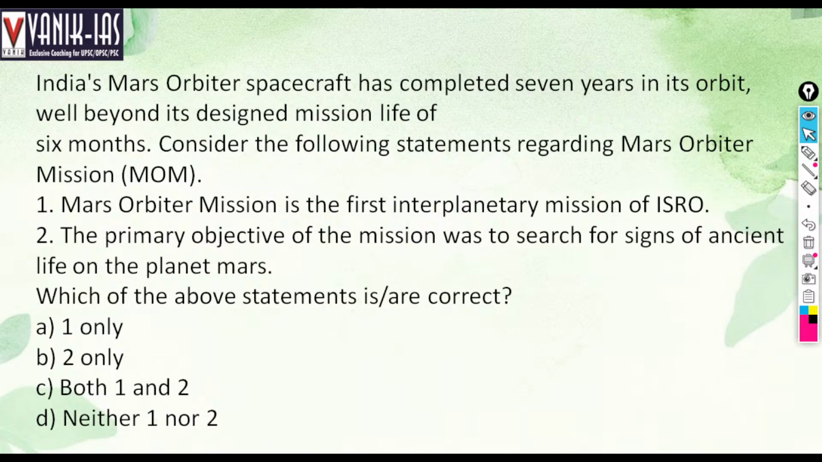India's Mars orbiter spacecraft has completed 7 years in its orbit, well beyond its designed mission life of 6 months. Consider the following statements regarding Mars Orbiter Mission, or MOM. Mars Orbiter Mission is the first interplanetary mission of ISRO, and the primary objective of the mission was to search for signs of ancient life on the planet Mars. Which of the following statements are correct?